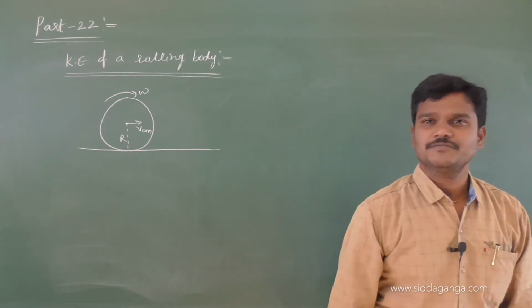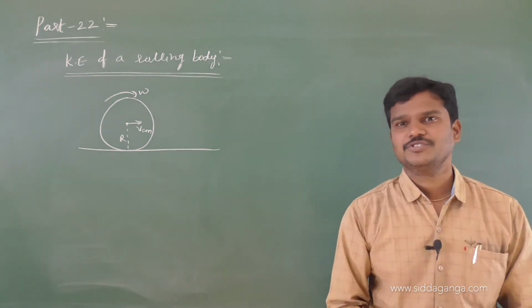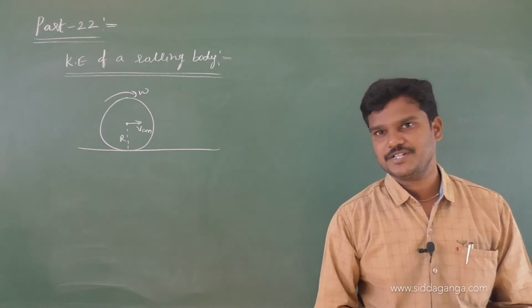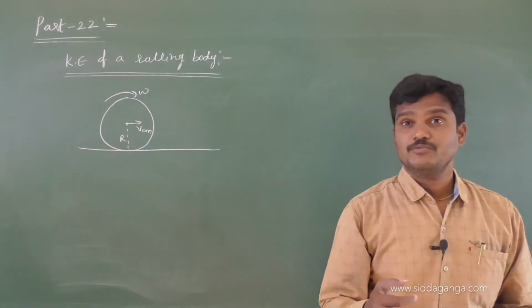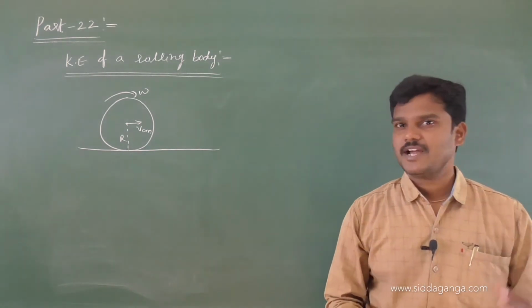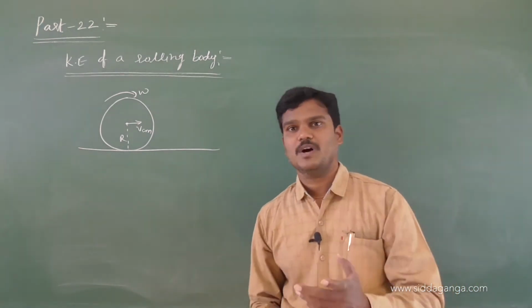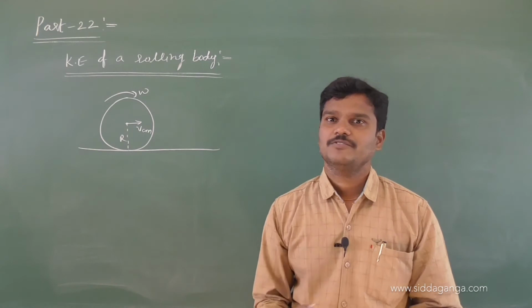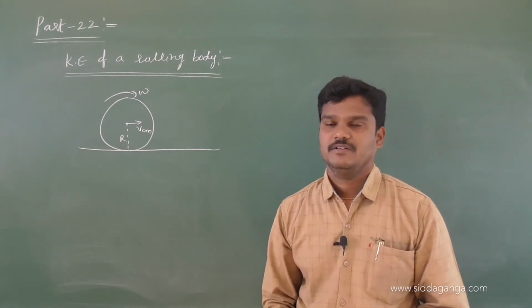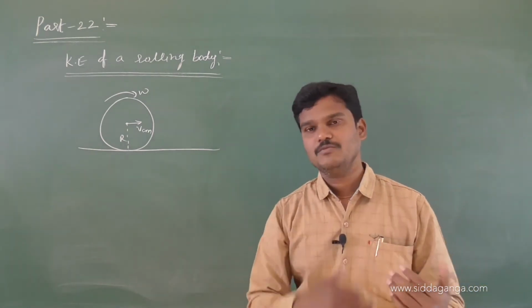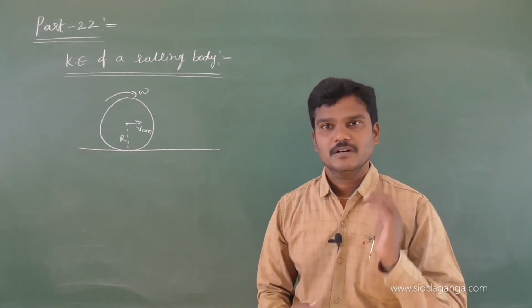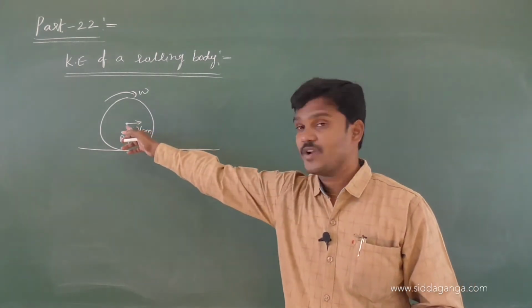Due to the velocity of center of mass, or due to the translatory motion, it will have translational kinetic energy, and due to the rotatory motion, it will have rotational kinetic energy. Then the total kinetic energy will be split into two parts: some part because of translatory motion of the body, remaining part because of rotatory motion of the rigid body about its own axis.